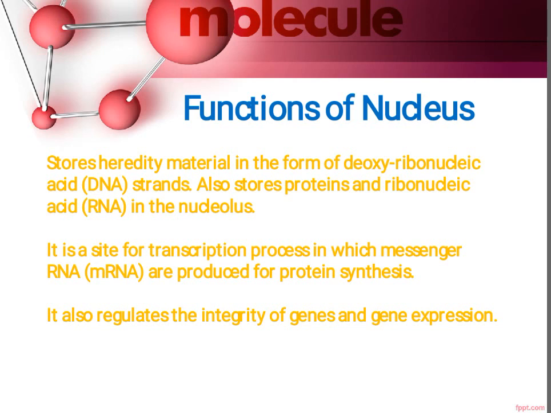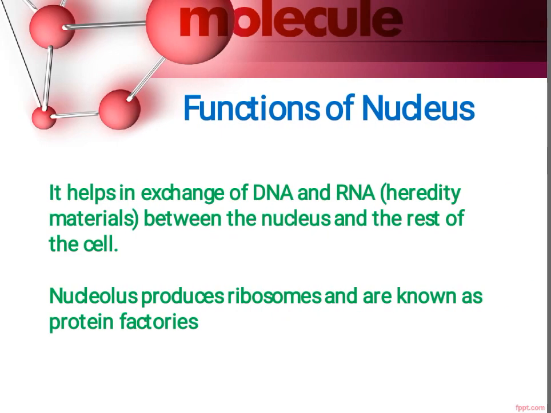Nucleus regulates the integrity of genes and gene expression. Whenever different types of genes are formed or whenever genes are expressing their characteristics, at that time nucleus plays an important role because it regulates the integrity of genes and it also controls gene expression.